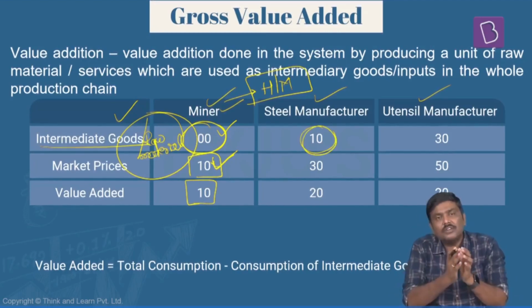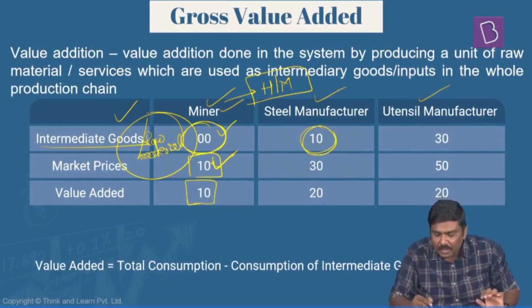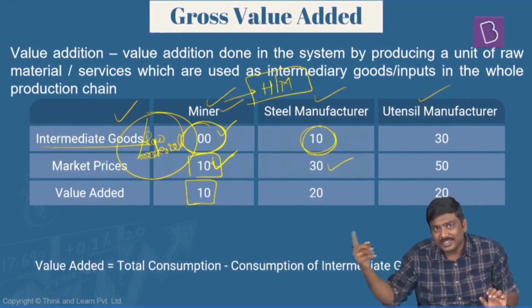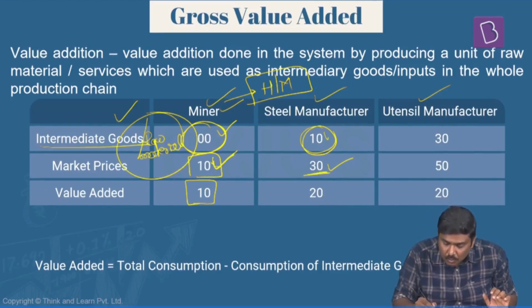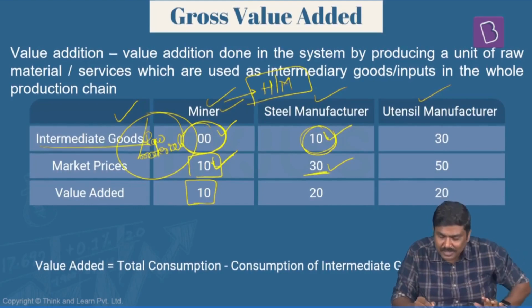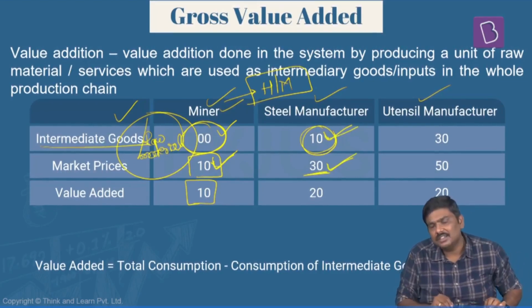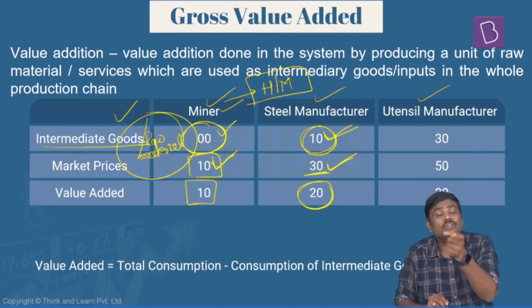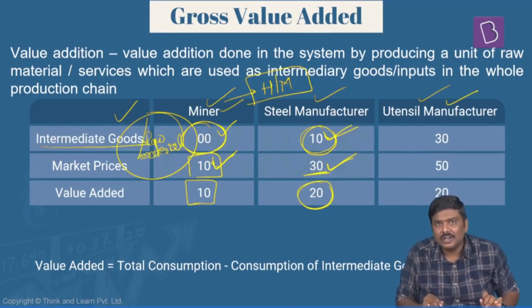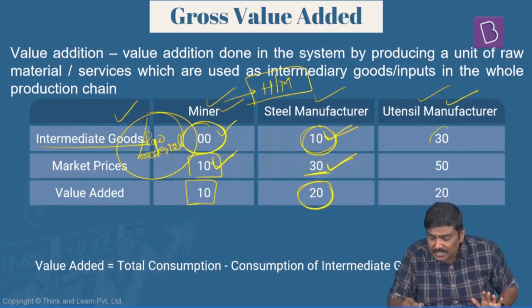10 rupees. You have converted this ore into steel and you will sell it to your friend, who is a utensil manufacturer, at 30 rupees. So in the second step, you procure the raw material at 10 and sell it at 30. What is the value addition you have done in the system? 20 rupees.